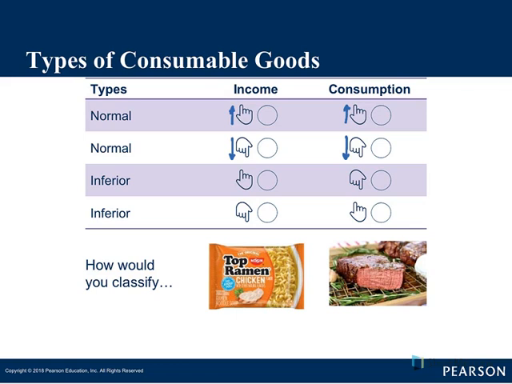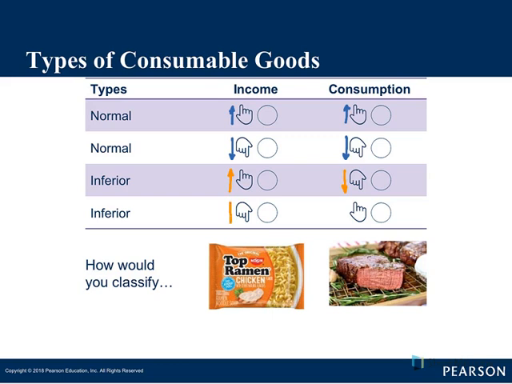Inferior goods have an inverse relationship. And when we take a look at inferior goods, we can see my income has gone up, I'm making more money, and my consumption is going down. I'm purchasing less of that product. I have more money, I buy less.